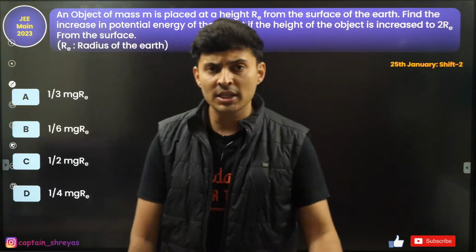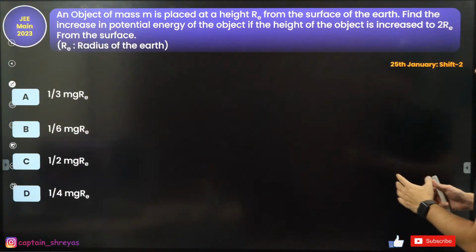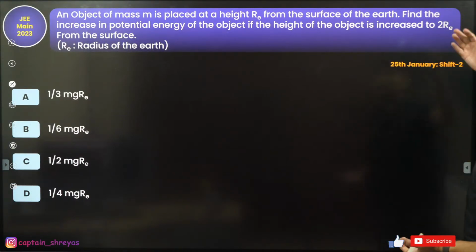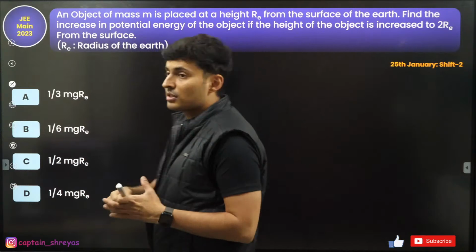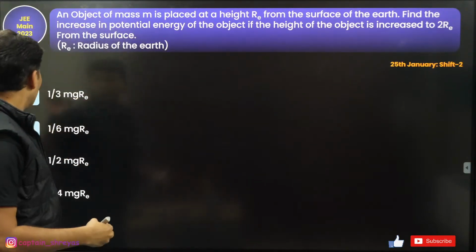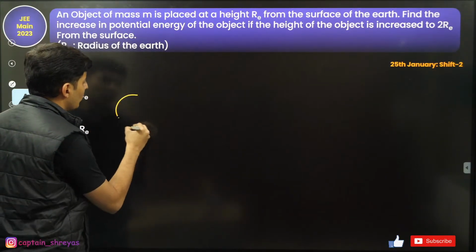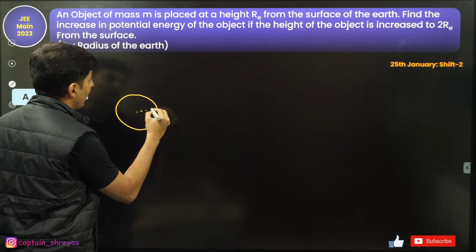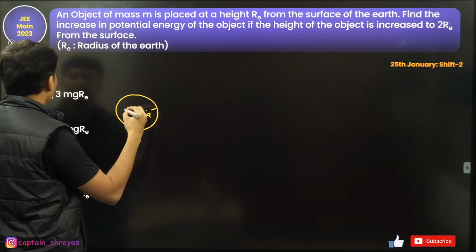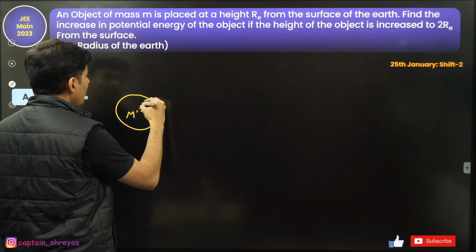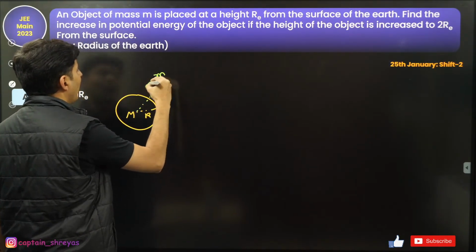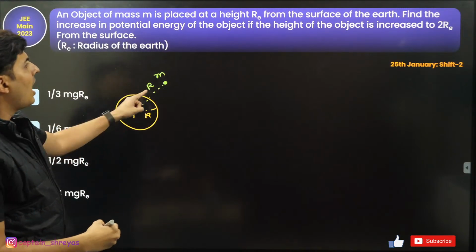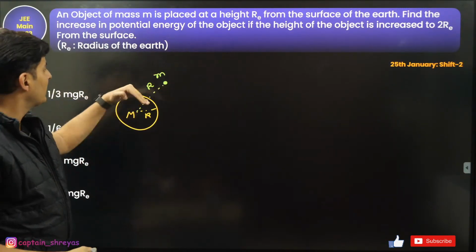Moving on to another question coming up on your screen. If there is an object of mass m placed at a height r from the surface, find the increase in the potential energy when its height increases to 2r. Okay, let me just draw the diagram to make more sense out of it. So this is our planet of radius r, mass M. So initially the point mass is kept at a distance of r now from the surface of the earth.